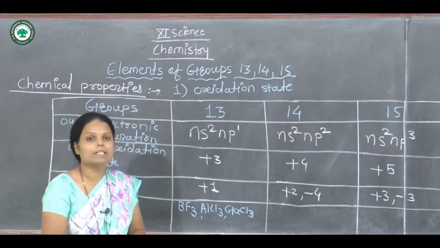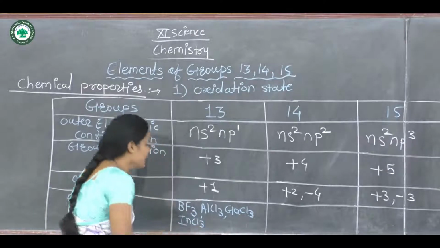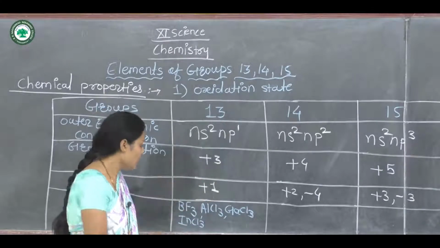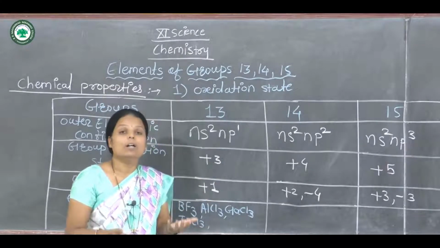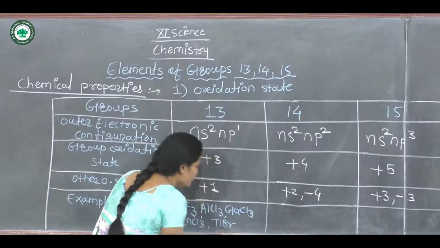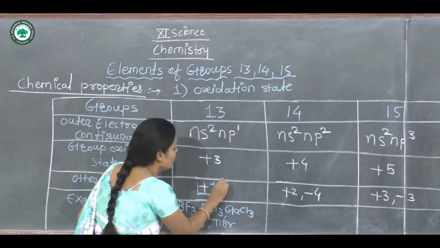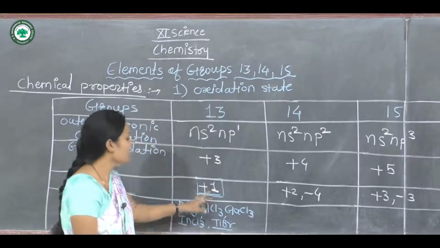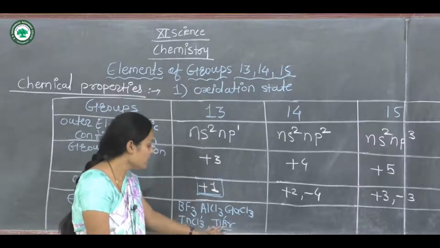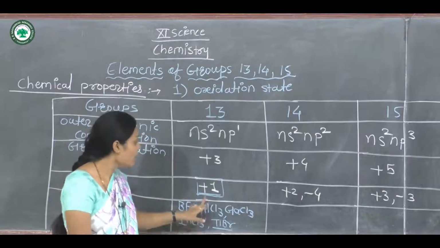The next compound is indium trichloride, InCl3. Its oxidation state is +3. Now thallium bromide: it has one thallium atom and one bromine atom, and that is why its oxidation state is +1. It shows the +1 oxidation state because the number of atoms is not 3; only one atom is attached to the thallium atom.